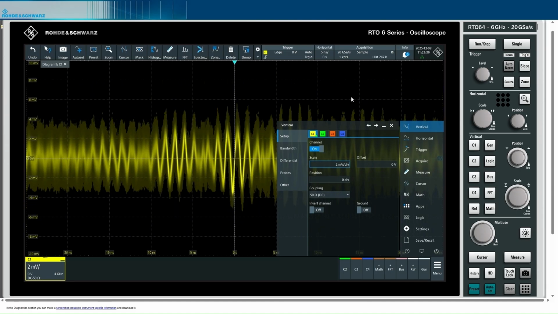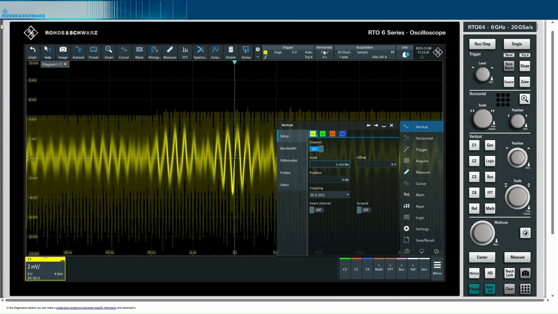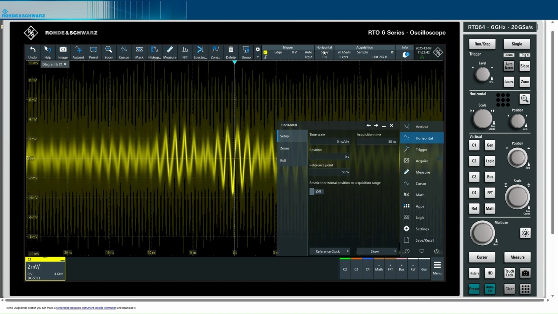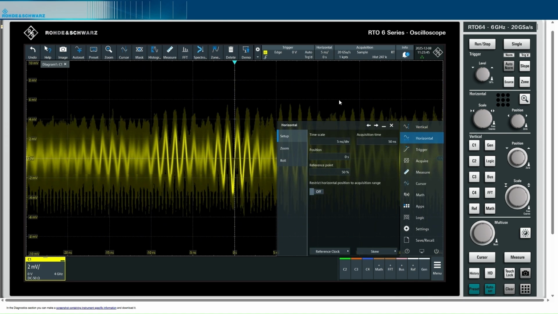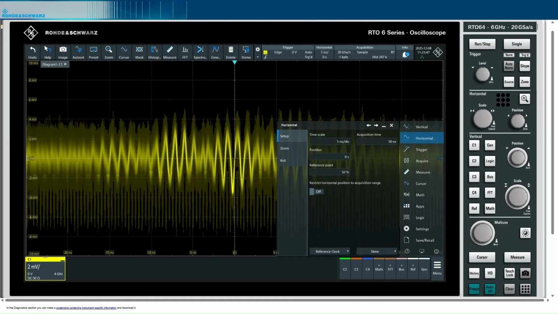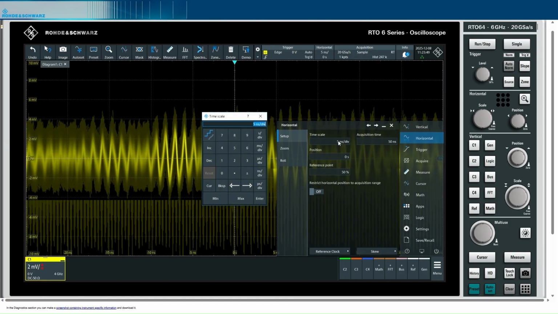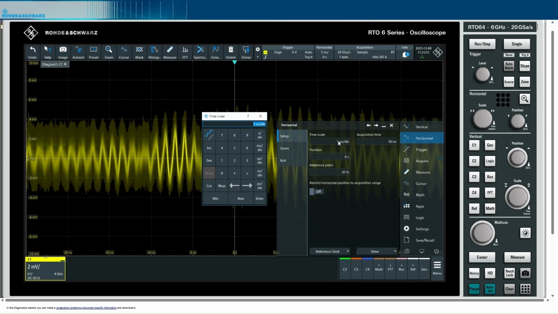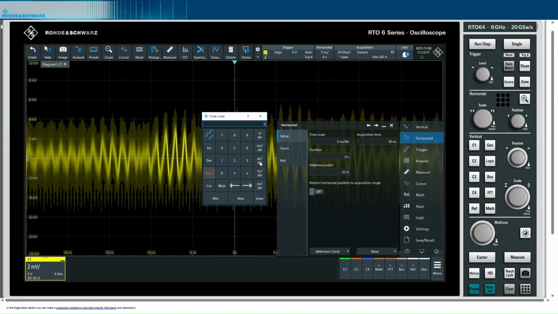Then let's switch the horizontal time per division to a time scale of about 5 microseconds per division. Then we are here in a good range.